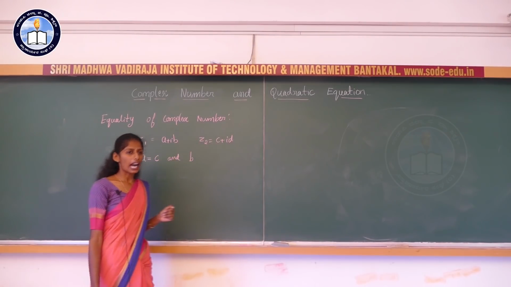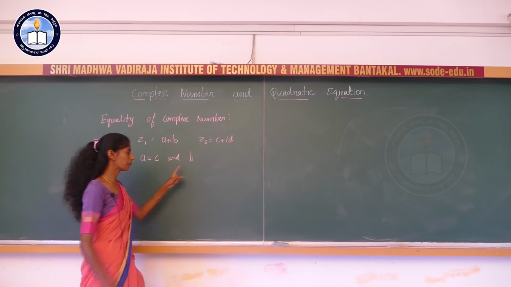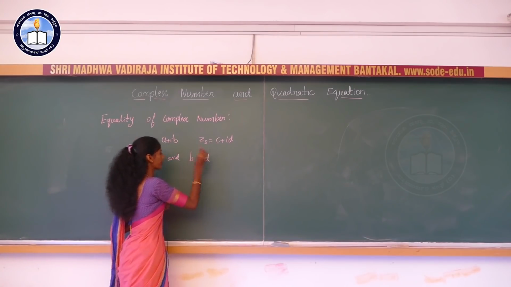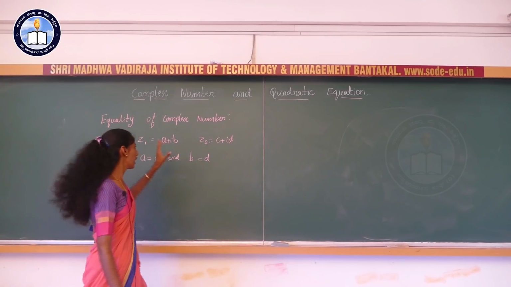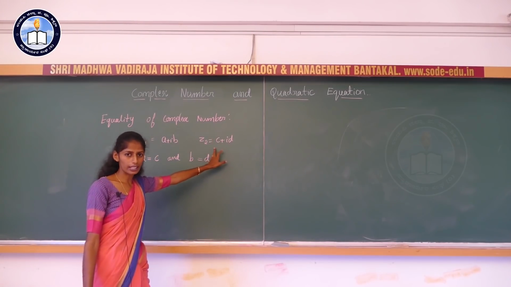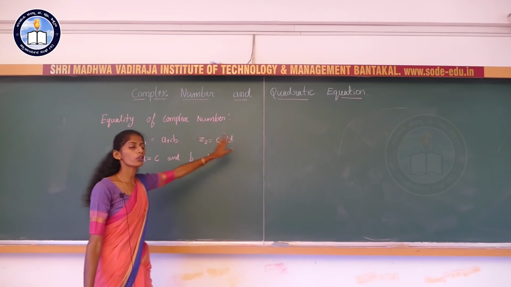The imaginary part of the other complex number, that is nothing but b is equal to d. So it indicates what? While defining the equality, the real part has to be equal to the real part, the imaginary part has to be equal to the imaginary part,